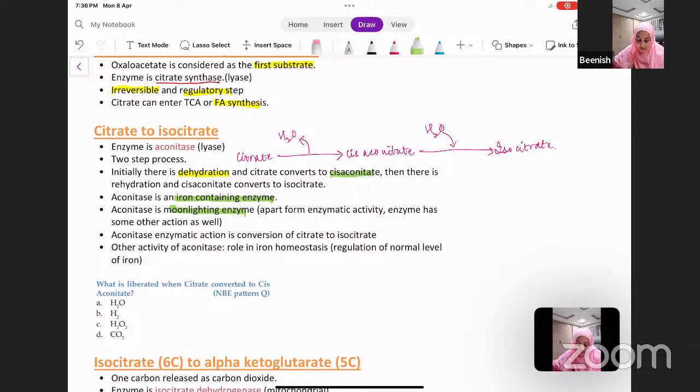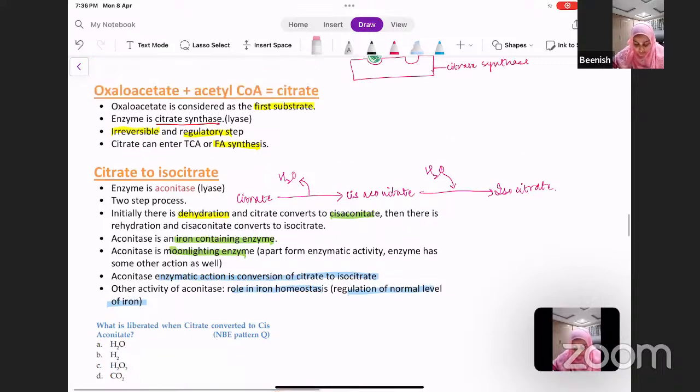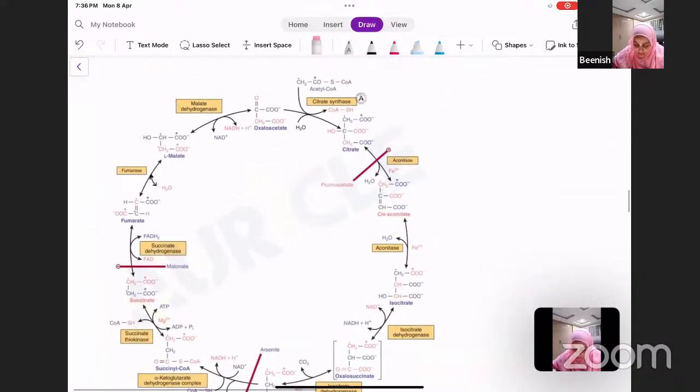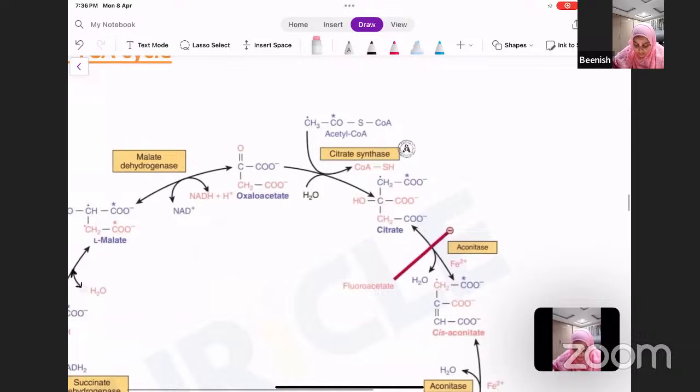Its enzymatic action is conversion of citrate into isocitrate, and its other activity is involvement in iron homeostasis, that is regulation of the normal level of iron in the body. So you should remember this.